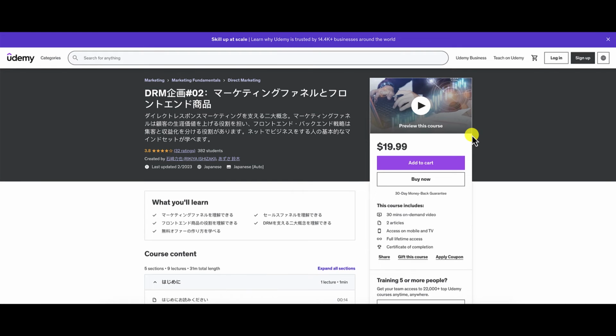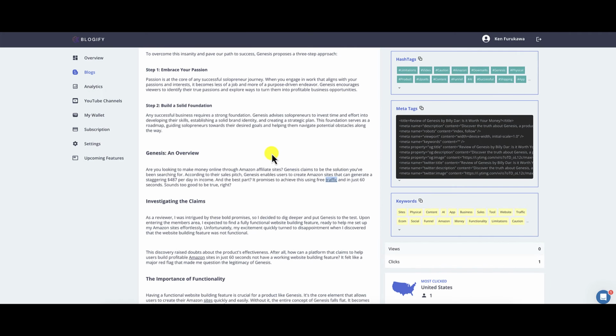And it's taking us to this, Udemy. And this looks like it's in Japanese. So I'm not sure why it took me here. I have no idea. I'm not a Udemy affiliate. So when they say this thing is in beta, this thing is in beta. So that's what it did.